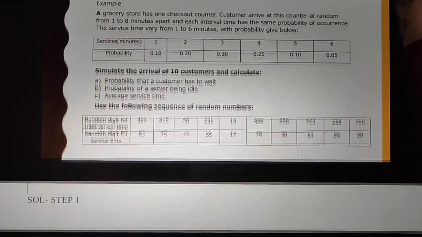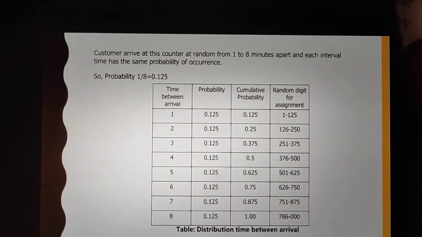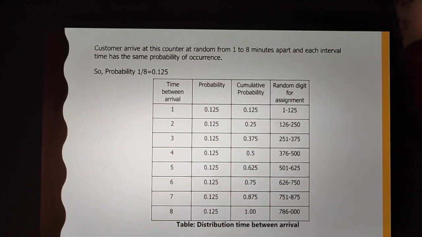For step 1, we first have to calculate the inter-arrival time distribution and assign random numbers for inter-arrival time. Second, we have to assign random numbers for the service time distribution. We will see that. So for step 1, I have taken the distribution of time between arrivals, that is the inter-arrival time distribution, and I have assigned random numbers accordingly.